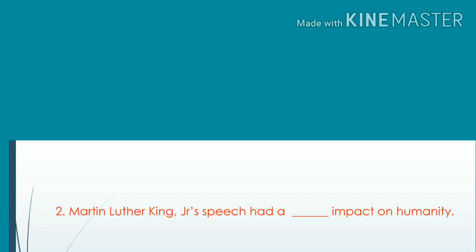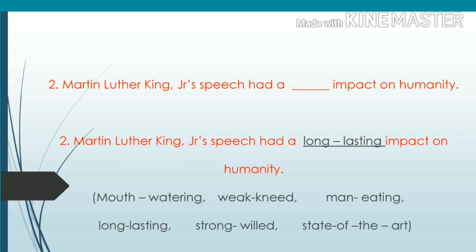Martin Luther King Jr.'s speech had a dash impact on humanity. We have only 4 more options: mouth-watering, weak-kneed, man-eating, long-lasting, strong-willed. Either it must be strong-willed speech or long-lasting speech. We have to see the word impact in this sentence. So it must be the long-lasting speech which made an impact on humanity.